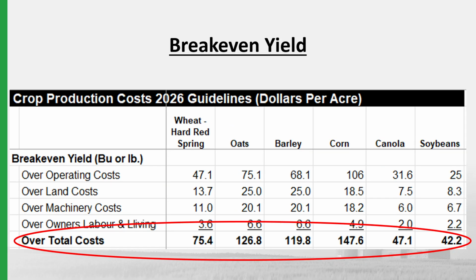This slide shows break-even yields for crops. Break-even yields are calculated by dividing costs over the expected price per bushel. Break-even yields can show the likelihood of generating profitability when one compares them to average farm yields seen on the farm. In 2026, using the information on our crop cost of production guide, break-even yields for hard red spring wheat is 75.4 bushels per acre, 126.8 bushels per acre for oats, 147.6 bushels per acre for corn, 47.1 bushels per acre for canola, and 42.2 bushels per acre for soybeans.